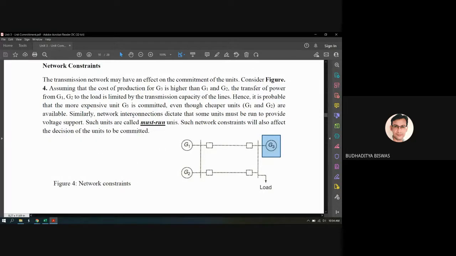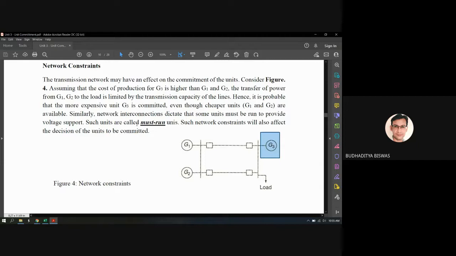Similarly, network interconnection dictates that some units must run to provide voltage support. Such units are called must run units, because you need to maintain the voltage of a particular bus all the time. We should not keep G3 switched off all this time, because this is a generator bus, so some voltage should be maintained at this bus.